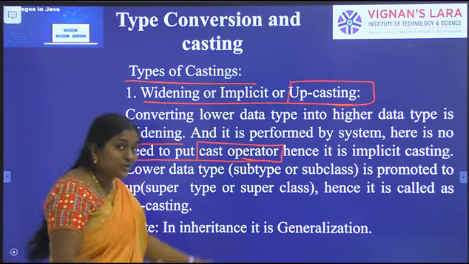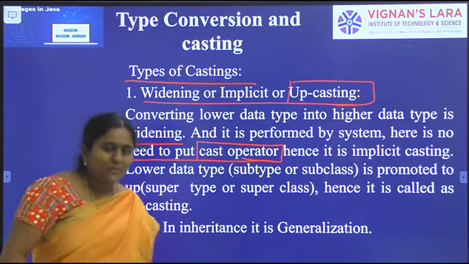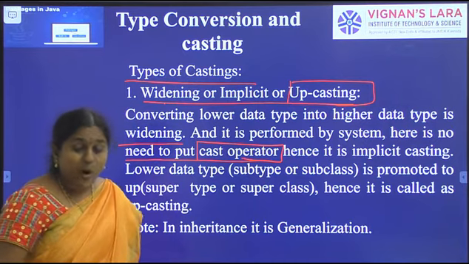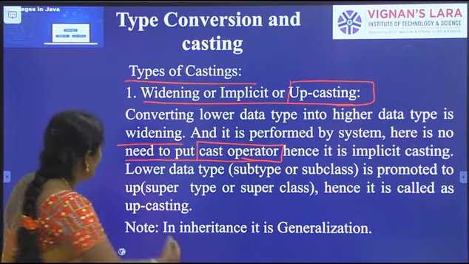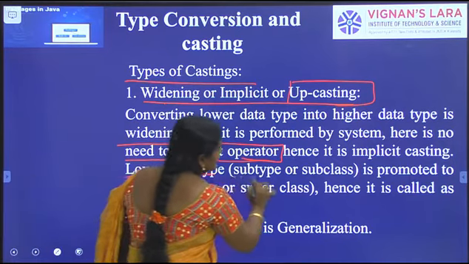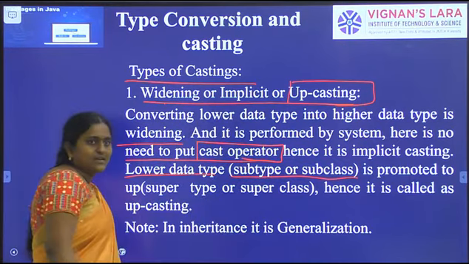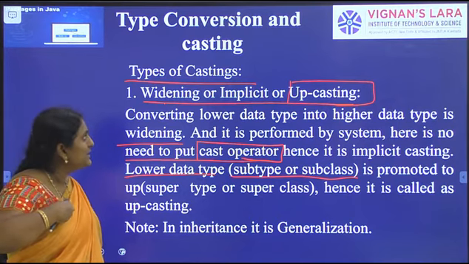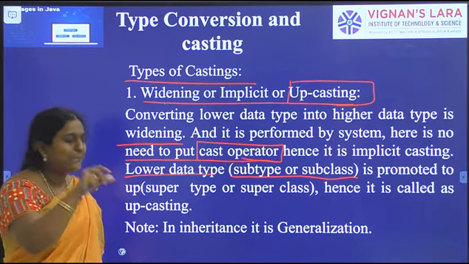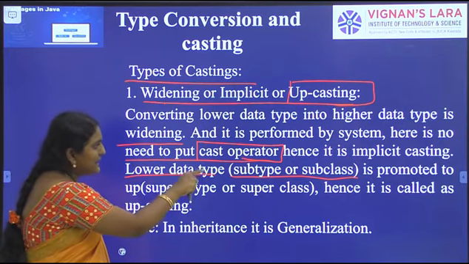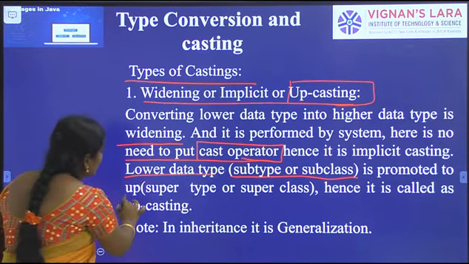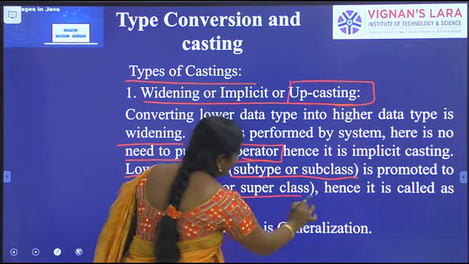Coming to our topic, what is our topic? Object casting or reference casting. Here in our concept, lower data type means subtype or subclass. The lower data type, the subclass, is promoted to a supertype or superclass.